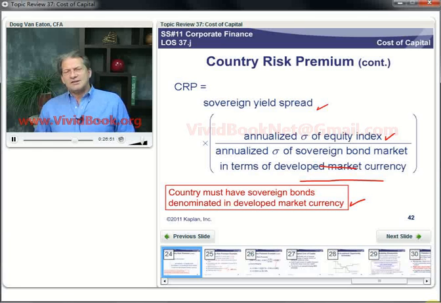So our volatility adjustment is risk of equity to risk of sovereign bonds. So we're going to take the sovereign yield spread and we're just going to scale it up by this ratio of equity volatility to bond market volatility.